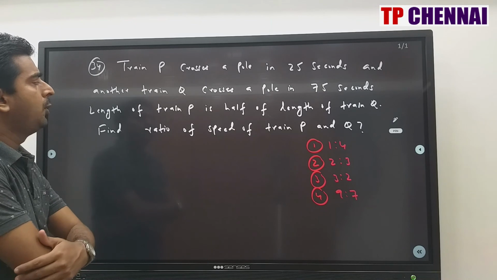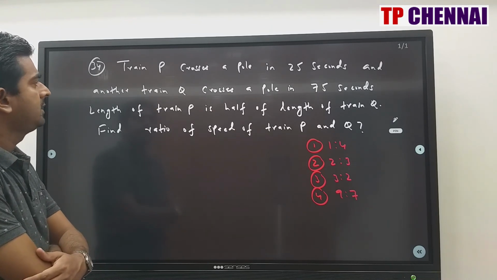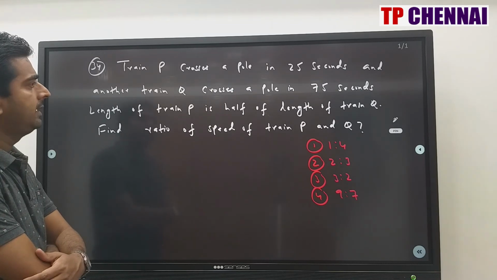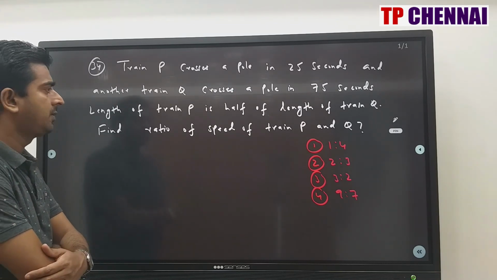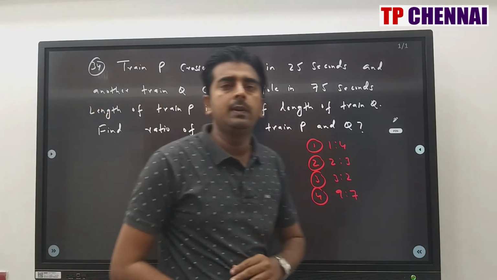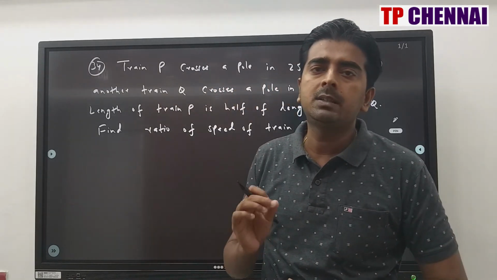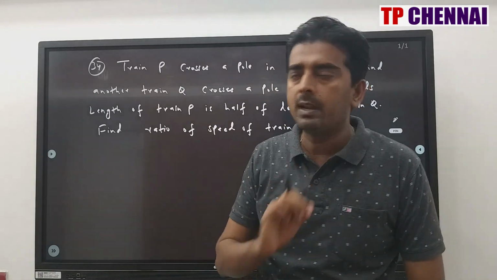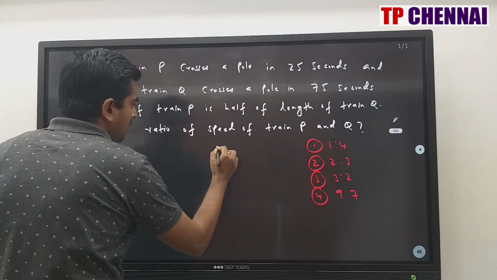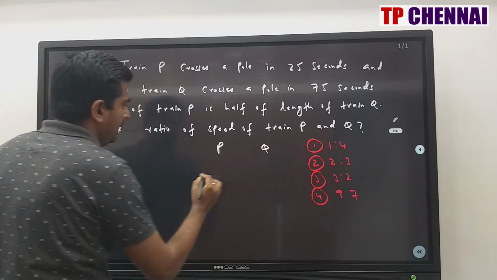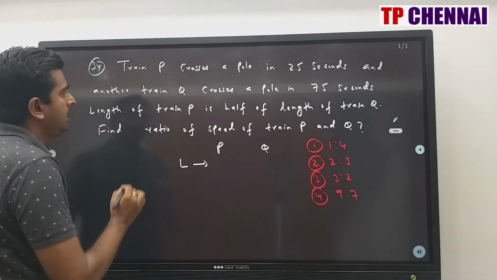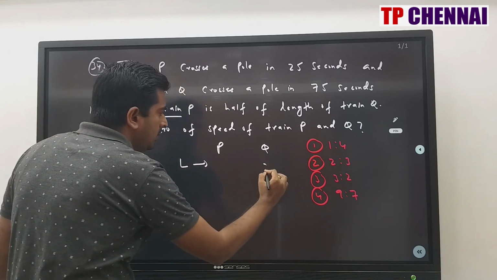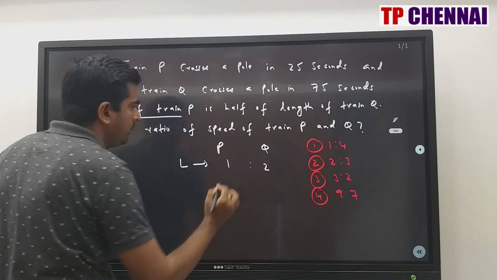Train P crosses a pole in 25 seconds and another train Q crosses a pole in 75 seconds. The length of train P is half of the length of train Q. Find the ratio of the speeds of trains P and Q. You know very well, whenever a train is crossing a pole, what is the distance covered by the train? The length of the train itself. So here they are talking about two trains, P and Q. So the length, what have they mentioned? The length of train P is half of the length of train Q. That means if Q is 2, the length of train P will be 1.